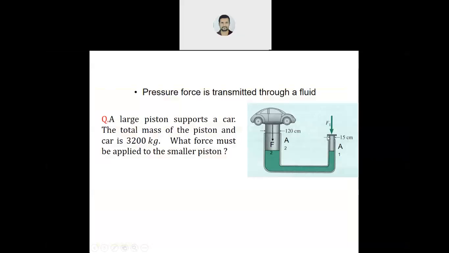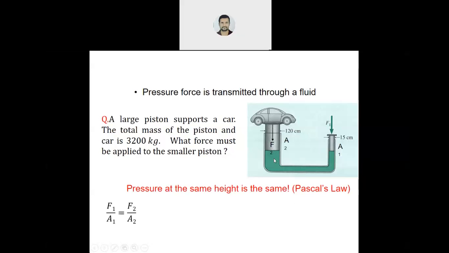Next, numerical. In our previous session I told you about hydrostatic equilibrium or Pascal's law. The same thing is here. You want to lift a car by applying some force. So how much force is needed to lift this car? We have to find this by Pascal's law.